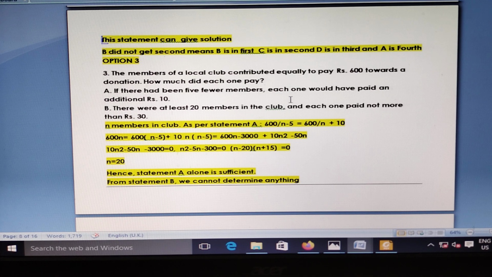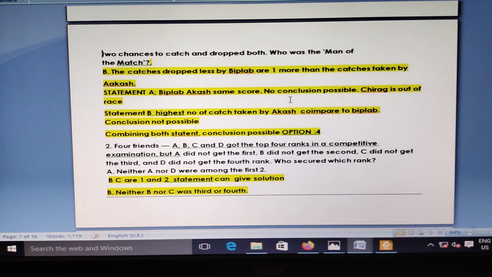A can give the solution, B can give the solution, because it is clearly mentioned that neither A nor D were among the first two, which are B and C. But here in the statement they mention B did not get second. B and C are in the first and second position, and B did not get second.